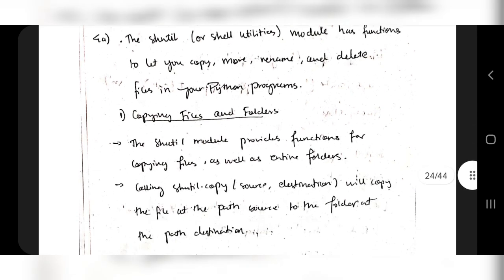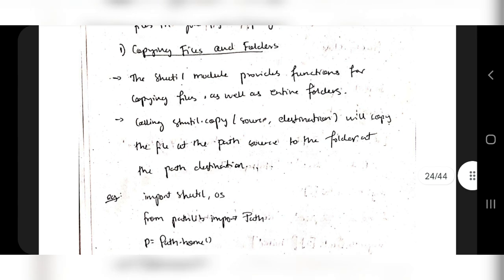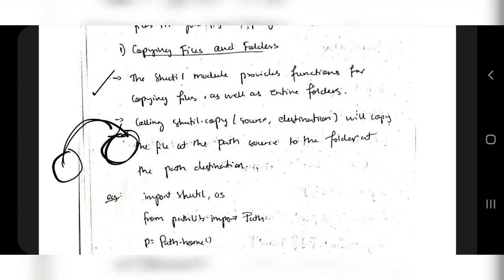So let's see what the first one is. Copy. How can you copy files using the shutil module? That's the first question. So just give the definition of this one. What does copying a file mean? It means that from one directory path to another directory path, making a copy of it and storing it. That's the copying of a file and folder.